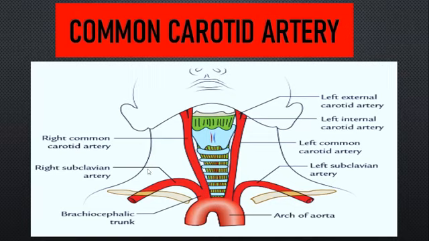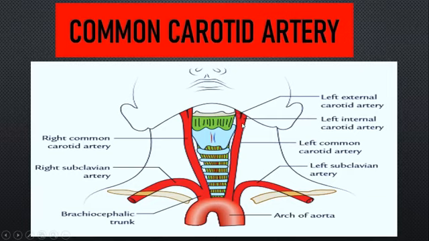Now we should talk about termination and branches. This is your thyroid cartilage, and this is the lamina of the thyroid cartilage. It terminates at the level of the upper border of the lamina of the thyroid cartilage. At its termination, it gives rise to two branches, the internal carotid artery and the external carotid artery. This is your external carotid, this is your internal carotid. The external carotid lies medially, whereas the internal carotid lies laterally.